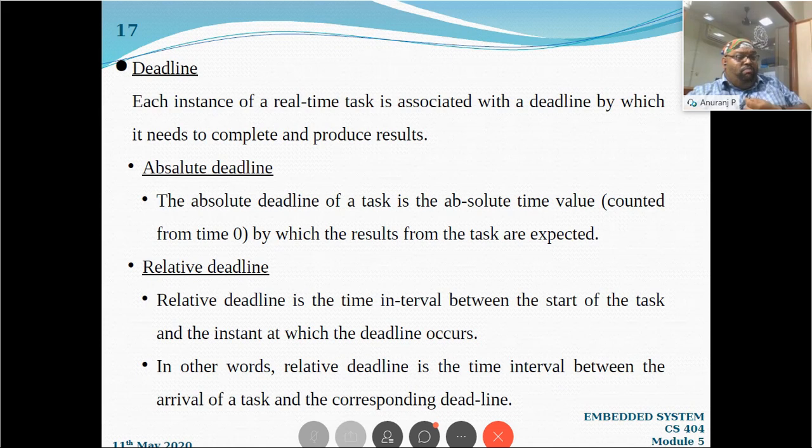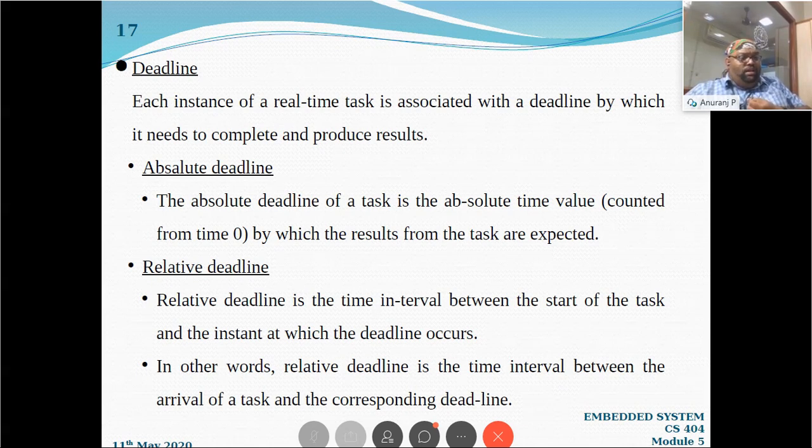And what is relative deadline? Relative deadline will come when it is related to the time that particular task comes. So, for example, if I am saying the relative deadline of the task T1 is 5, what does it mean? When that task comes, it should finish within 5 time units, right? If it is coming in the 15th second, it should be completed within 20. If it is coming in the 21st second, it will be completed in the 26th, right? That is the relative deadline.